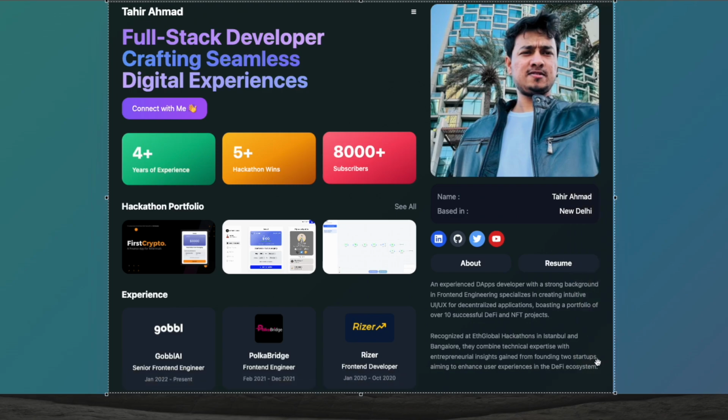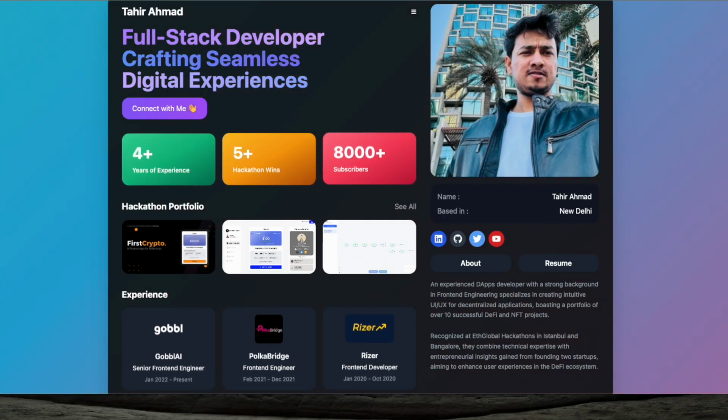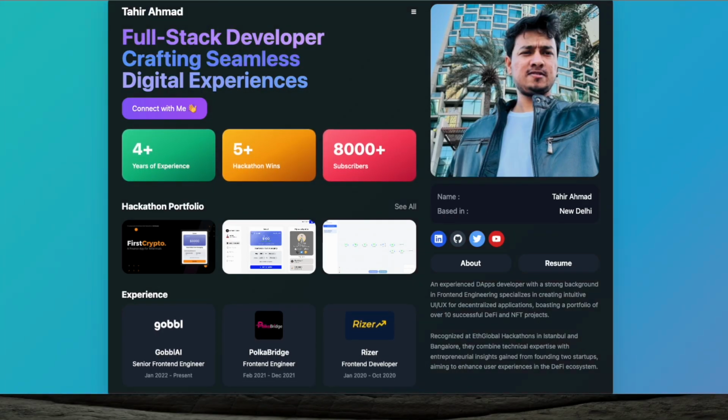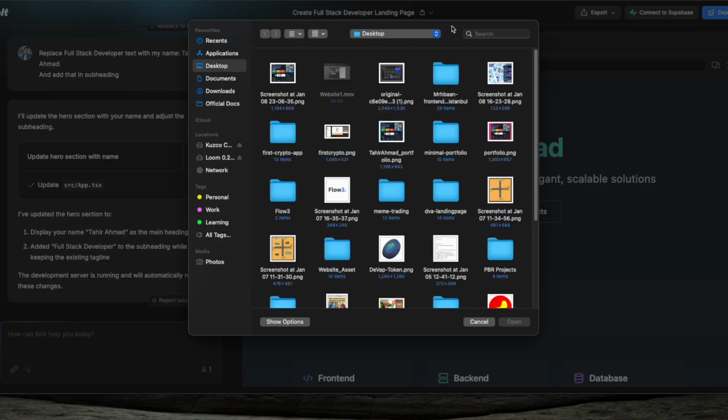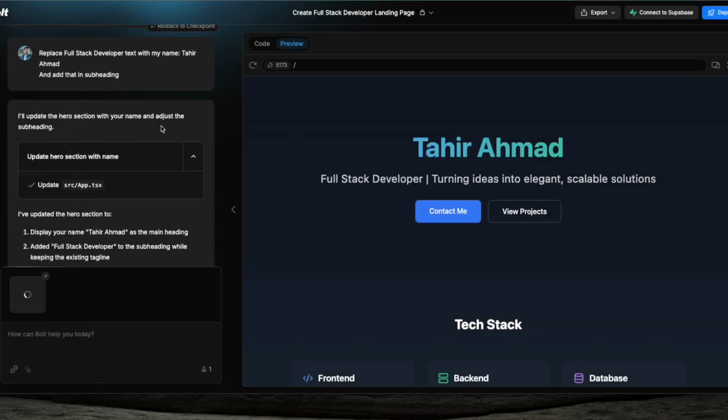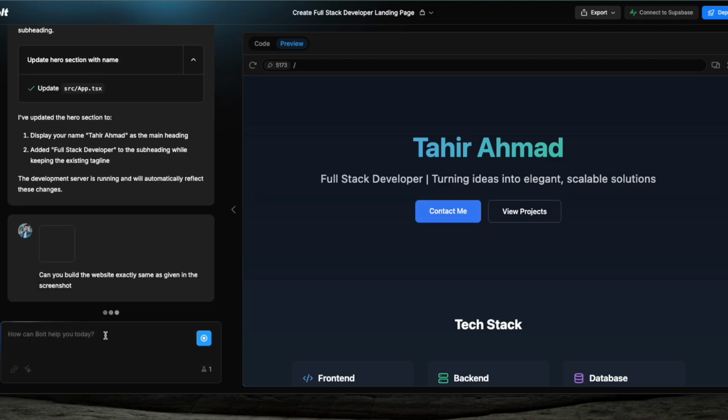Let's see. I have taken this screenshot, saved it, and then let's go to Bolt and upload it here. And this is what I have uploaded. All right. Can you build the website exactly same as given in the screenshot? Let's see if it is able to customize it, and then we will change everything one by one.